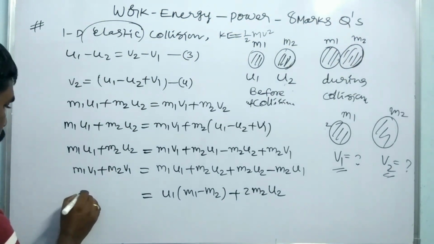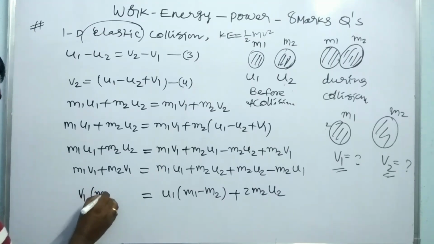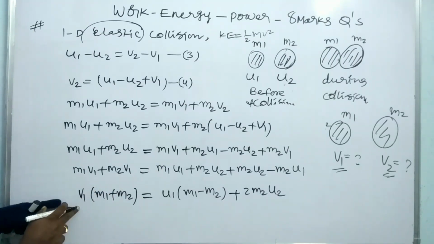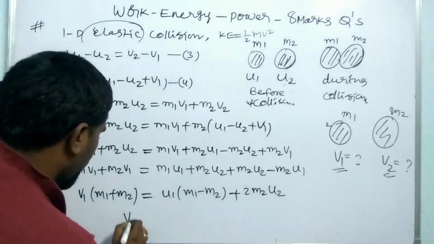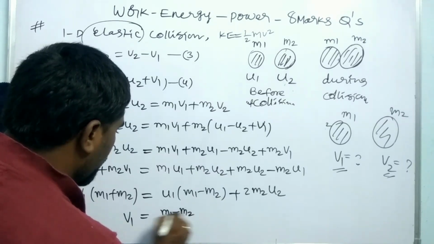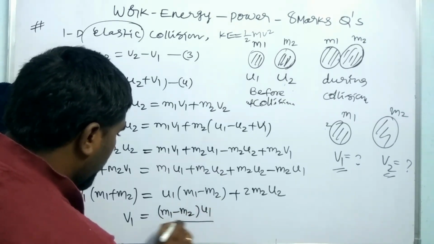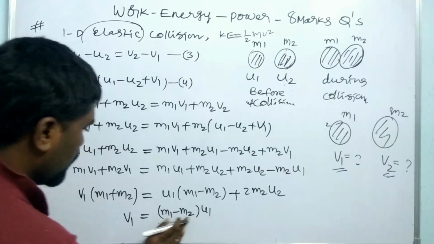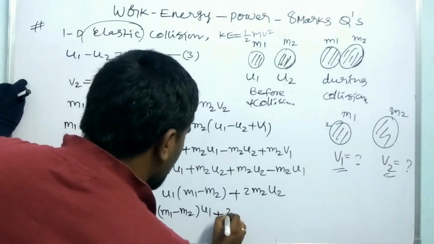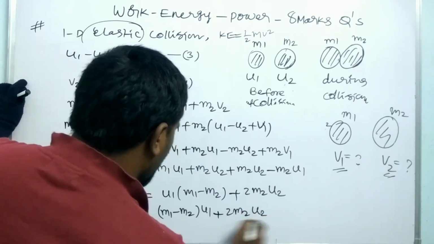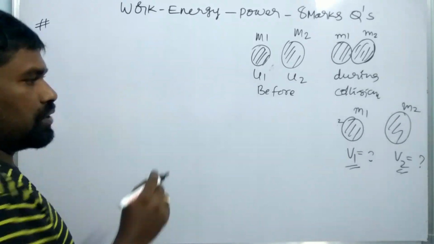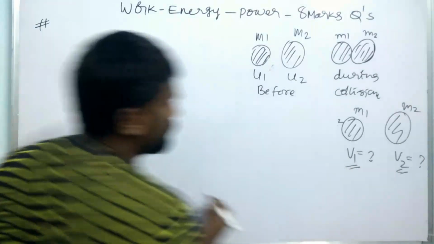So here v1 should be common, m1 plus m2. We just need the v1 value, where v1 is equal to m1 minus m2 into u1 plus 2m2 u2, the whole divided by m1 plus m2.